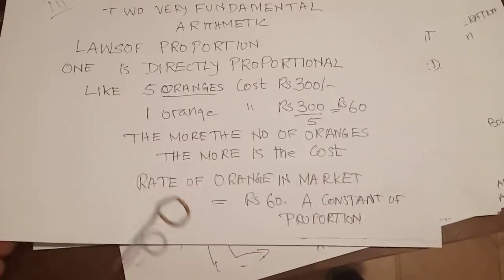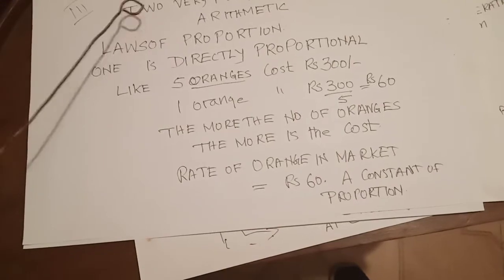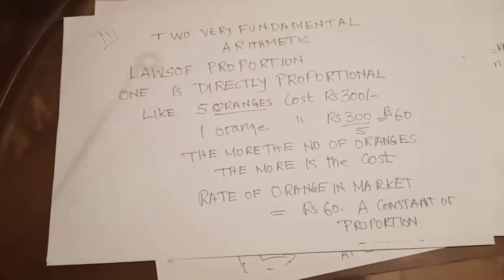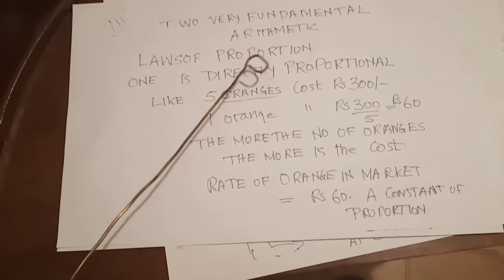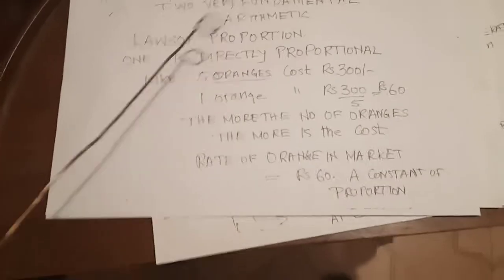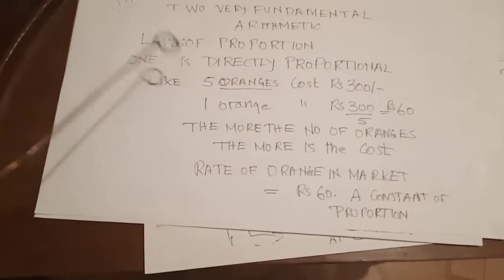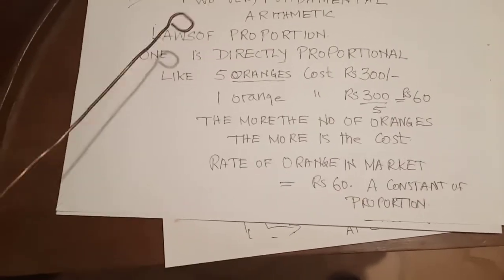And now we will come, this is final for today, two very fundamental arithmetic laws of proportion. So this is a law of proportion. One is directly proportional. A particular value is directly proportional to some other value.